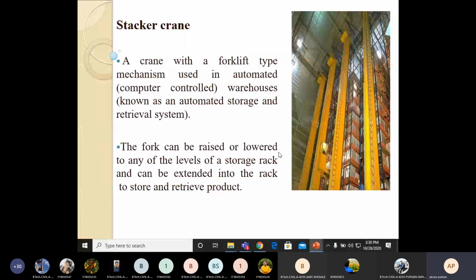I would like to share with you one of the important videos regarding the types of crane.